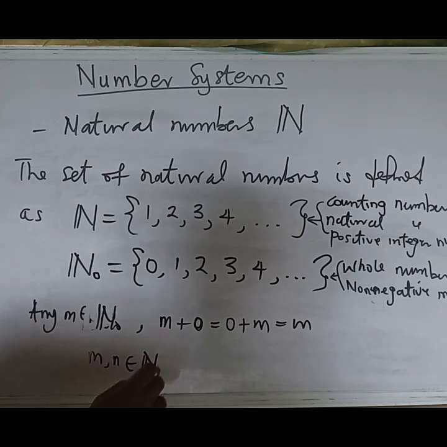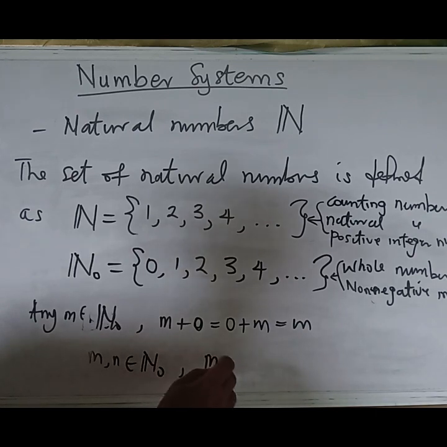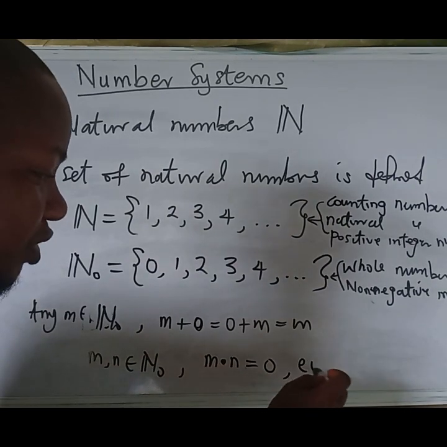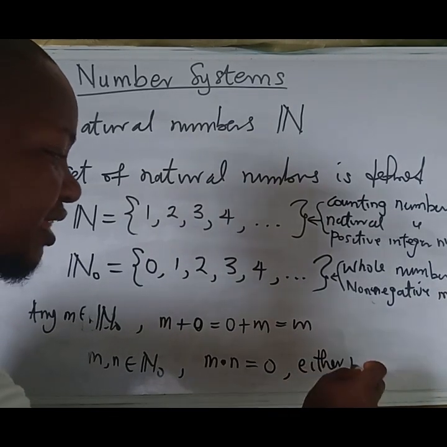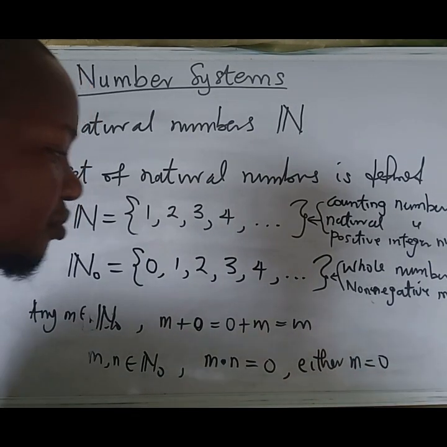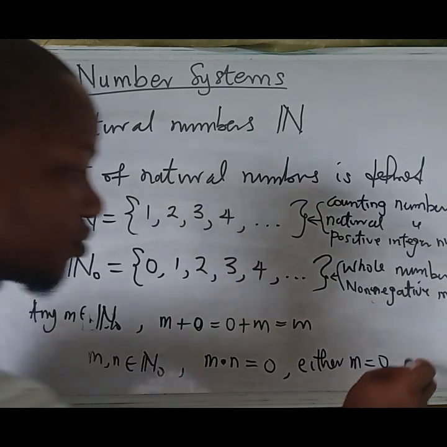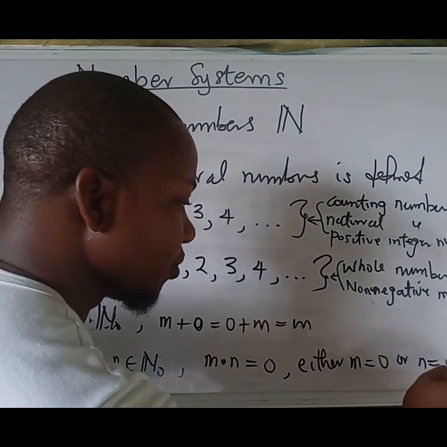Another thing we want to note here is that under multiplication, if we have two numbers m and n in N naught, we also know that this has no zero divisor. If you pick any two numbers here, perform the multiplication, and the result is zero, how do we conclude? We conclude by saying either m is zero or n is zero.